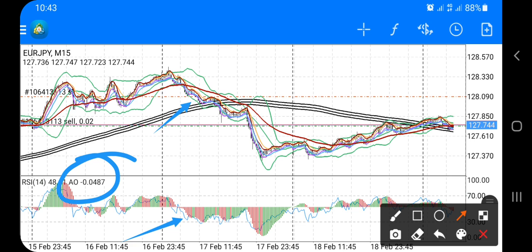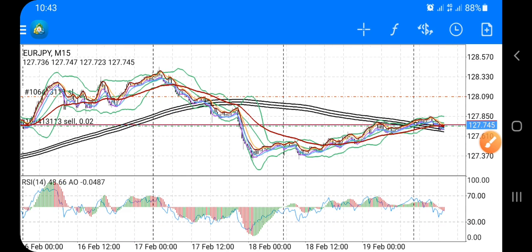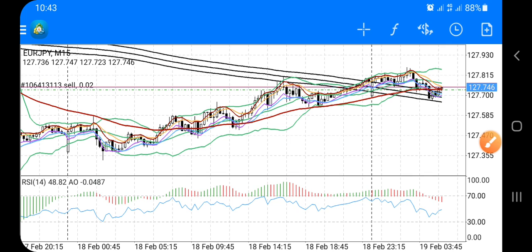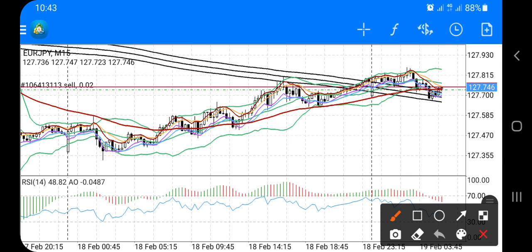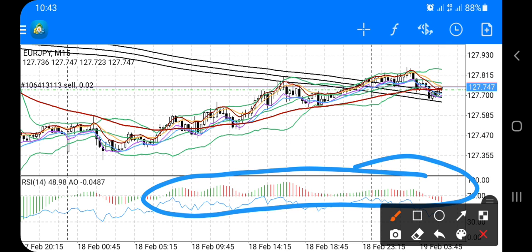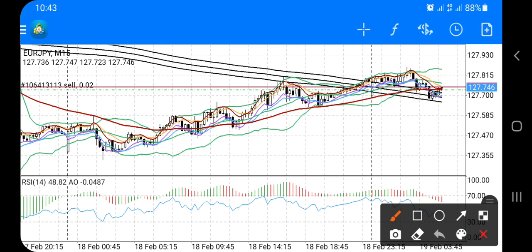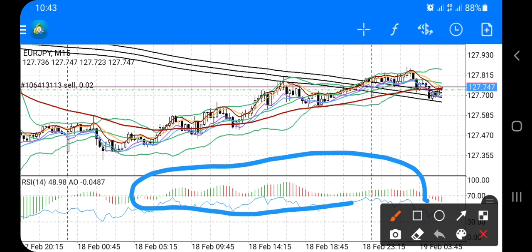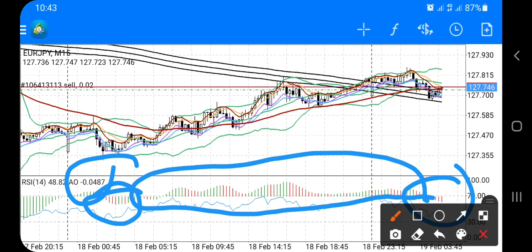And then this is minus territory, you can sell it. So another sell must be in the minus territory, and there is no minus territory around this area. That's why you cannot sell it. When you see the awesome oscillator in the minus territory at this area, then this is the time for you to sell.